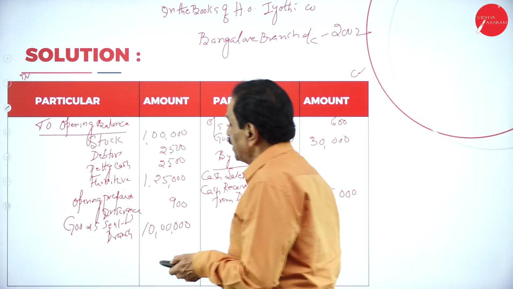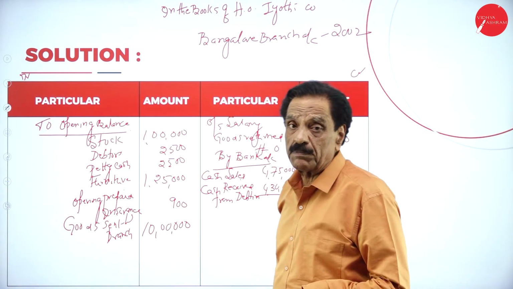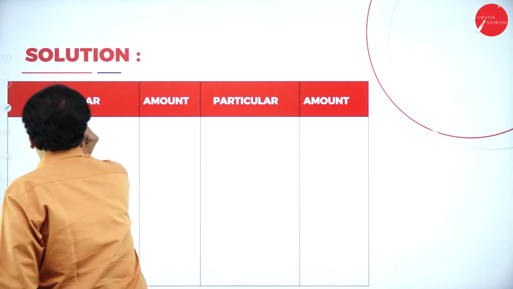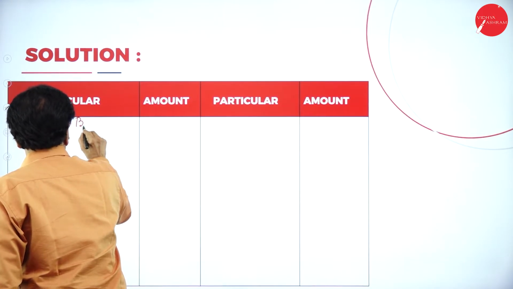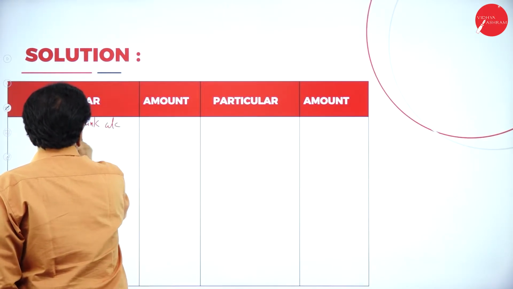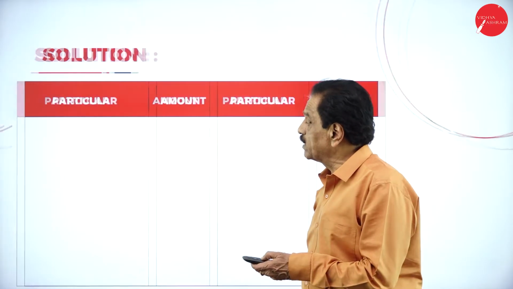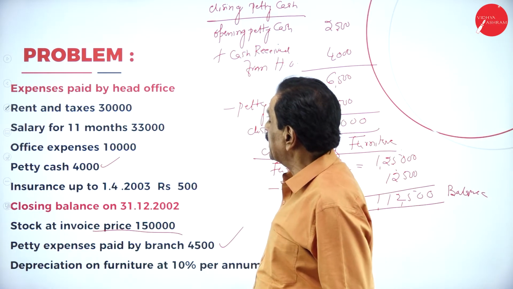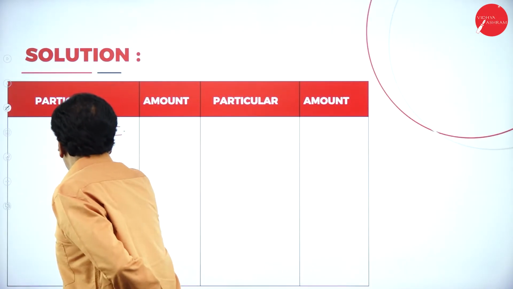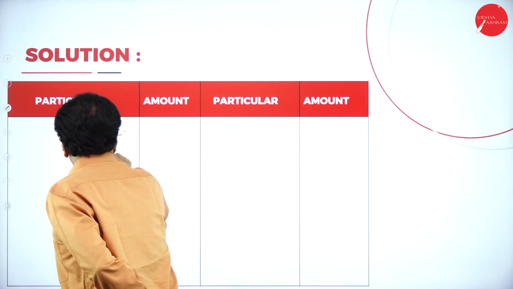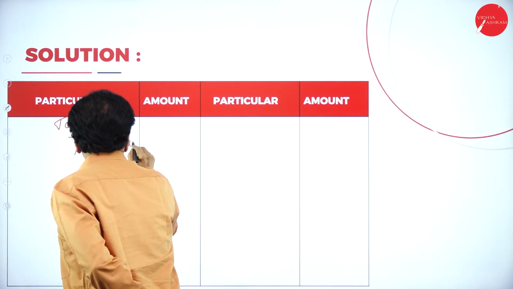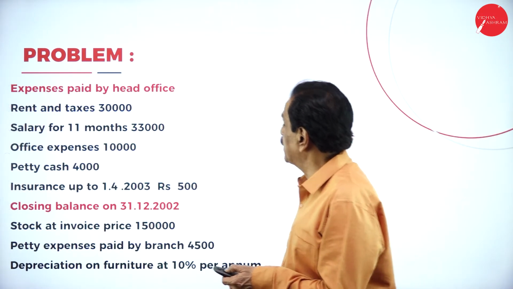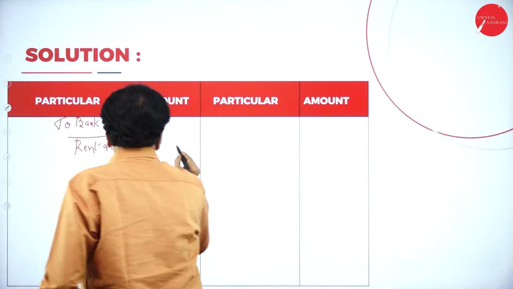Then, next, whatever the expenses met by the branch, that you have to write now. Then, to bank account. These are the expenses met by the head office. So see which expenses there are. Expenses made by the head office. Rent and taxes. How much is it? Rent and taxes, 30,000.